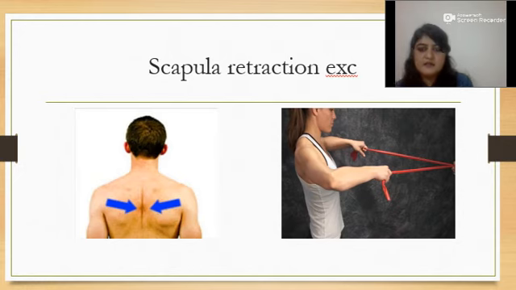Second, you can see the scapular retraction exercises in the first picture. Here the patient is actively retracting the scapula. This will help correct the kyphosis posture, and the kyphosis will not get worse. In the second picture, the patient is holding the TheraBand and retracting the scapula. This will strengthen the retractor muscles.